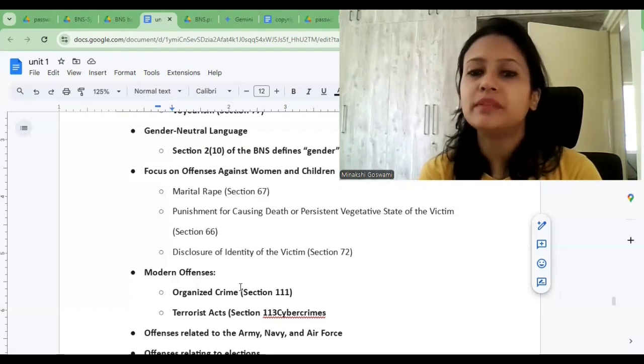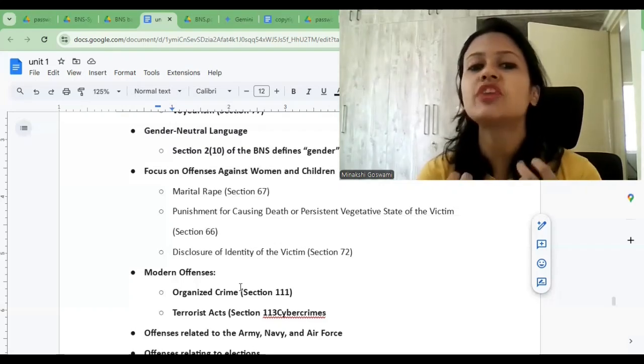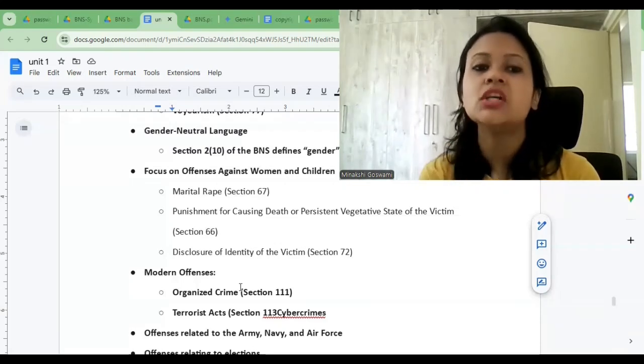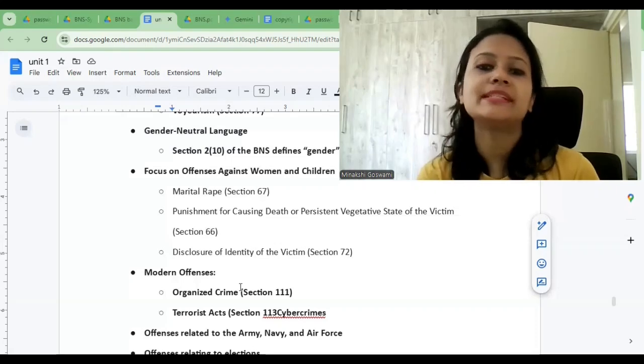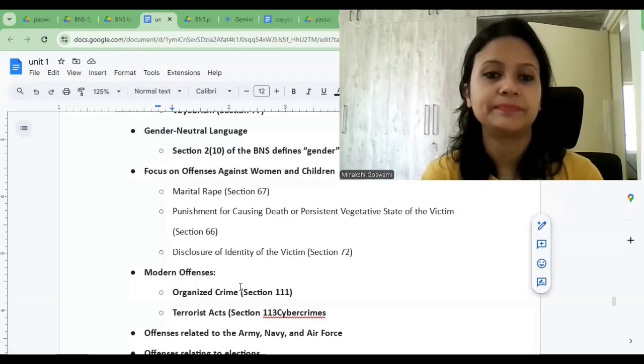So in case that happens, BNS introduces stricter punishment for offenders who cause the victim's death or leave them in a persistent vegetative state during the commission of offenses like rape.